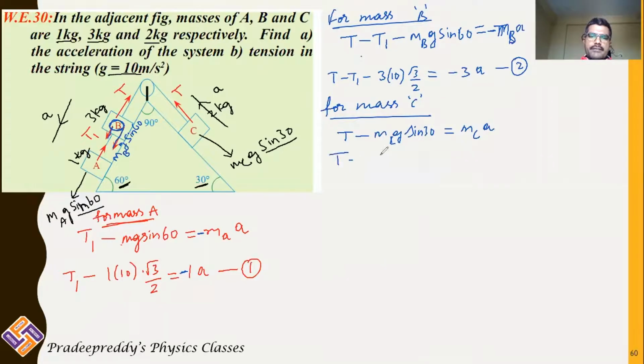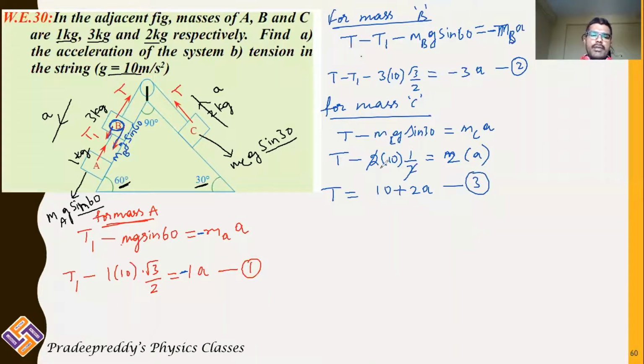T minus mass of C, 2 kg, into 10 sin 30, which is 1 by 2, is equal to 2 kg into acceleration A. So from this, 2 and 2 get cancelled. T can be written as 10 plus 2A. Take this as equation number 3.